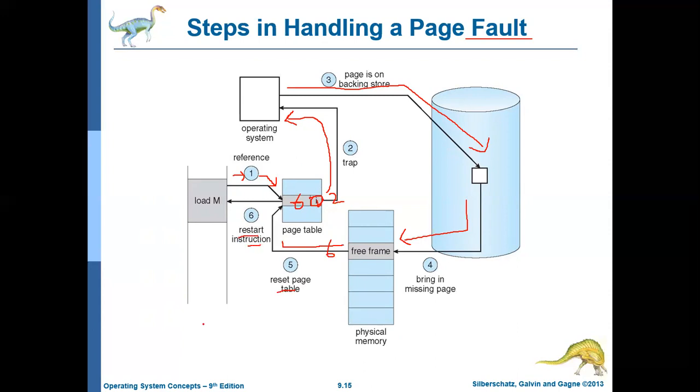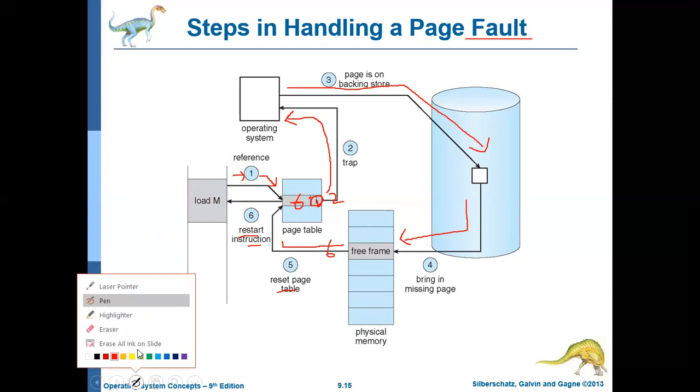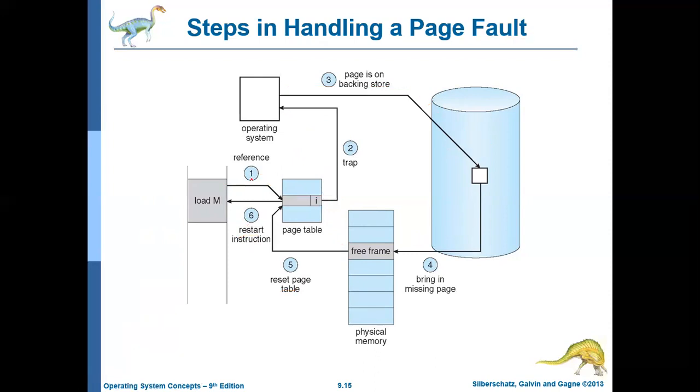So these are the various steps involved in handling a page fault. The first step is that the logical address is not available in the page table, meaning the frame corresponding to the logical address is not available. The second step, it creates a trap to the operating system. Third step, identify the particular page on the hard disk. Fourth step, load it to an empty frame in the physical memory. Fifth step, update the page table with the particular frame number and convert the I bit to V bit. And sixth step, restart that same instruction so that now it can execute successfully.